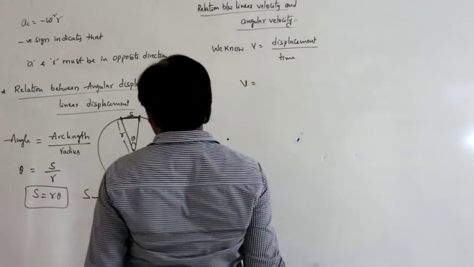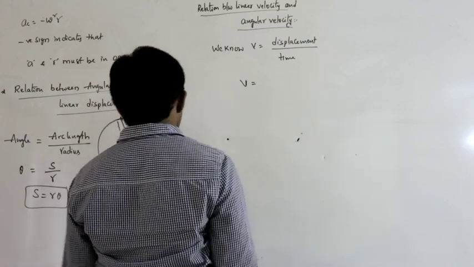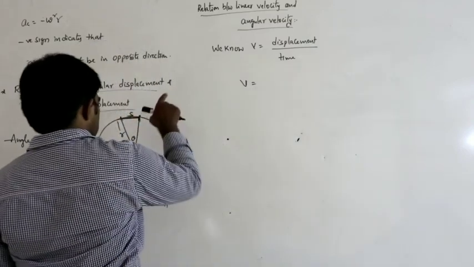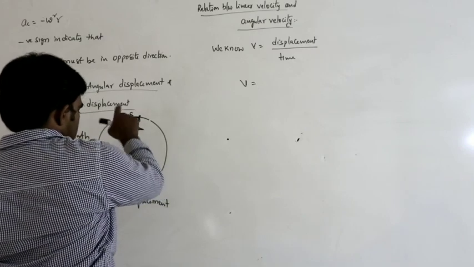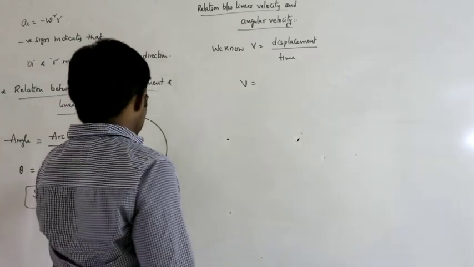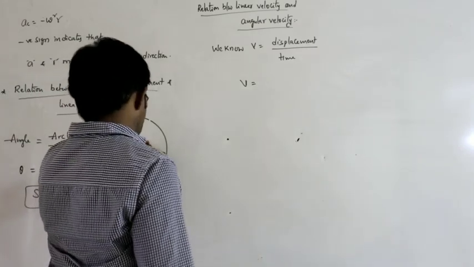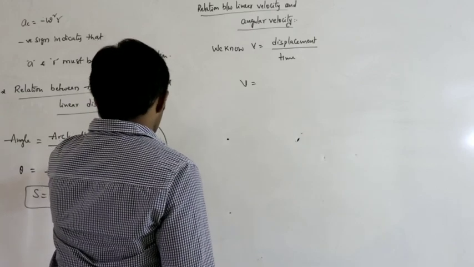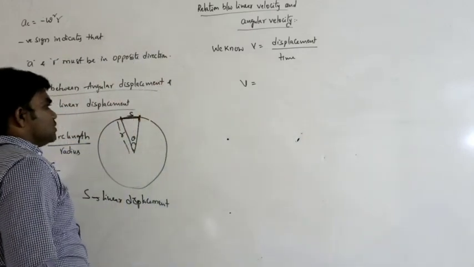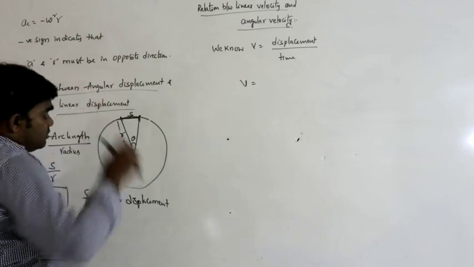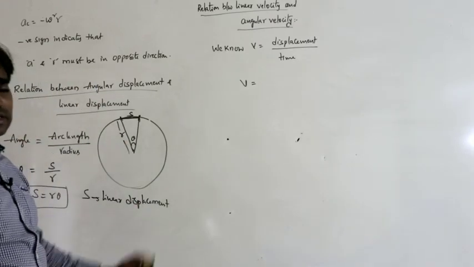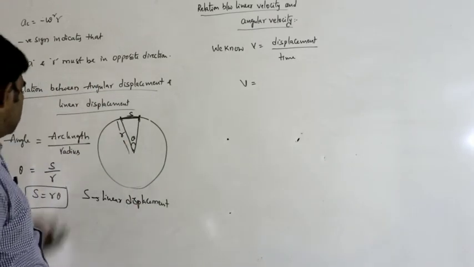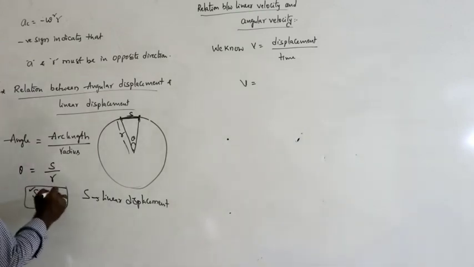V equals, what is the displacement here? If a body completes a small circular path, the angle subtended at the center is theta. As I am considering the relation between the linear quantities and circular quantities, S is called linear displacement, theta is called angular displacement.